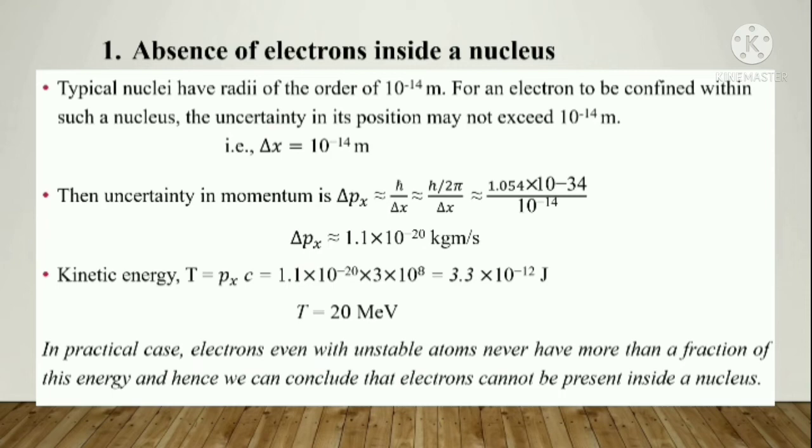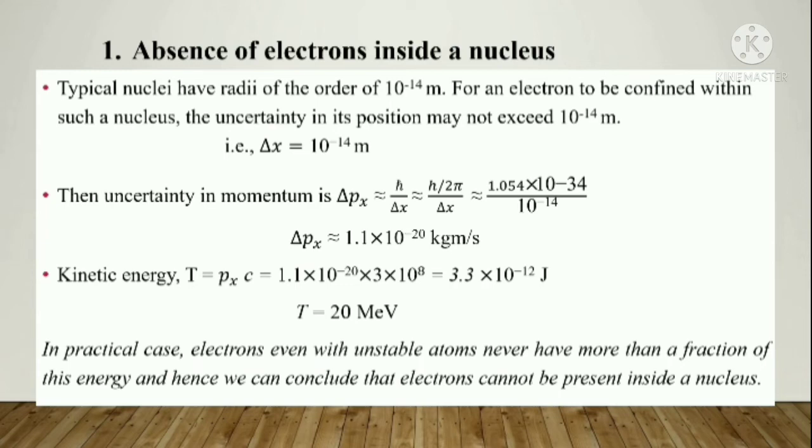If you calculate h by 2 pi, you will see that it is 1.054 into 10 raised to minus 34. It is 10 to the power minus 34 divided by 10 raised to minus 14, so delta px is approximately equal to 1.1 into 10 raised to minus 20 kilogram meter per second.